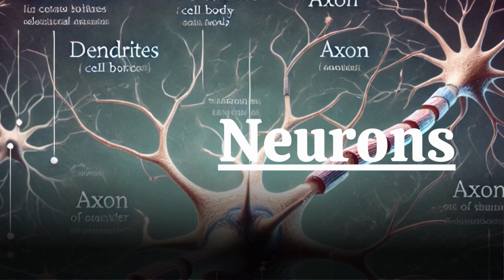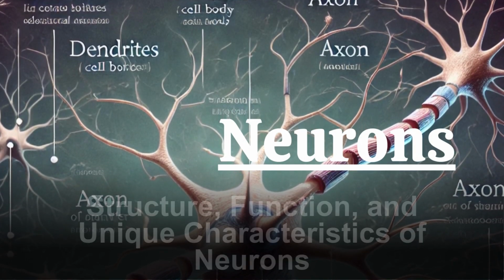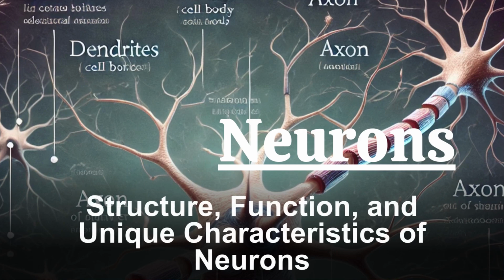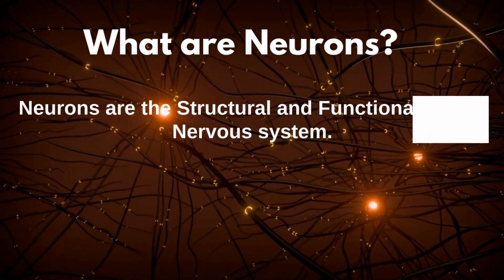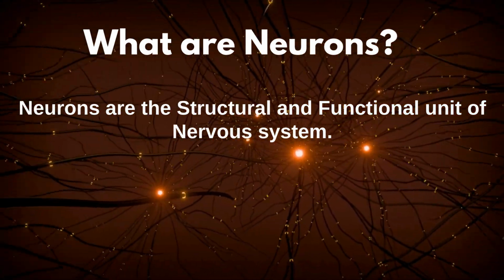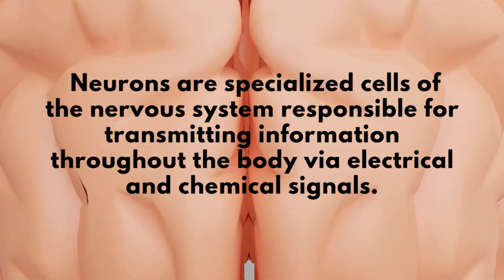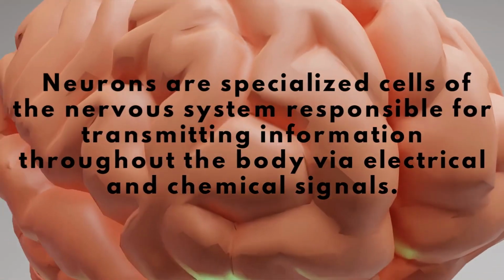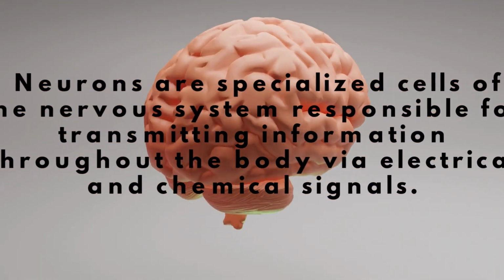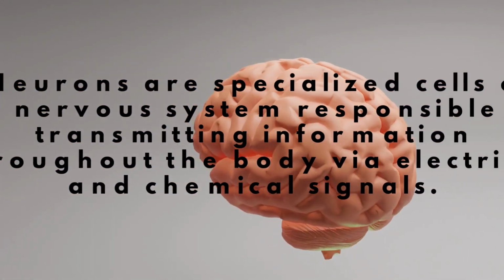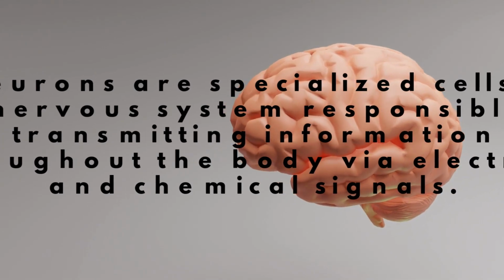In this video, we will discuss neurons, their structure, function, and unique characteristics. We will also talk about why neurons are different from other body cells. What are neurons? Neurons are the structural and functional unit of the nervous system. Neurons are specialized cells of the nervous system, responsible for transmitting information throughout the body through electrical and chemical signals.